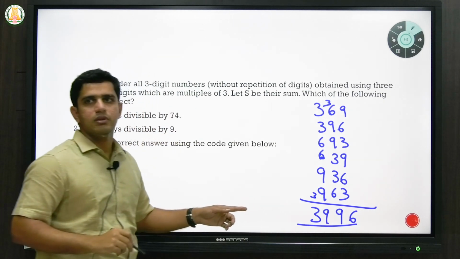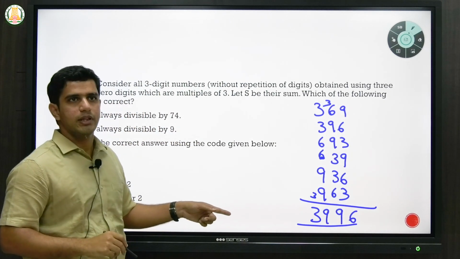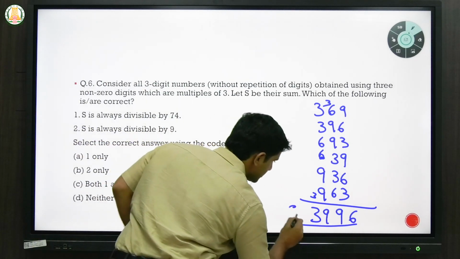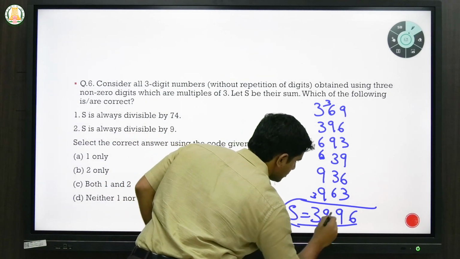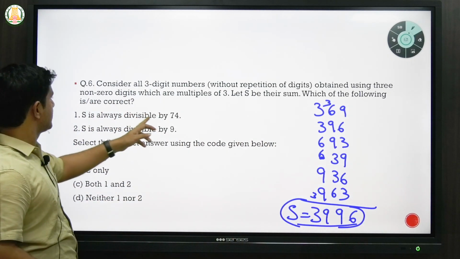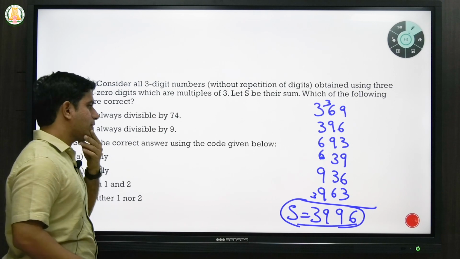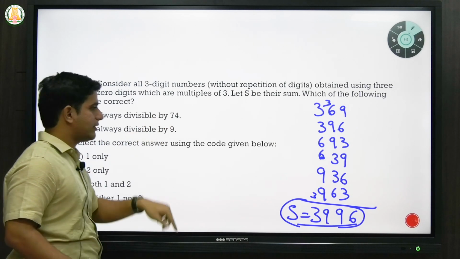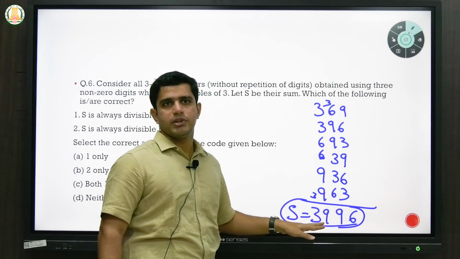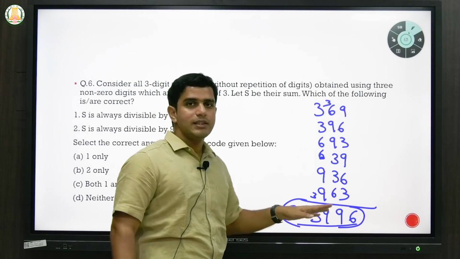So I got this number. Is it correct? Okay, so this is what your S is. Now you have to find out whether it is divisible by 74 or divisible by 9. Whenever they say divisible by 9 or 74, you should find out the factors of this number. That is one way of doing it.